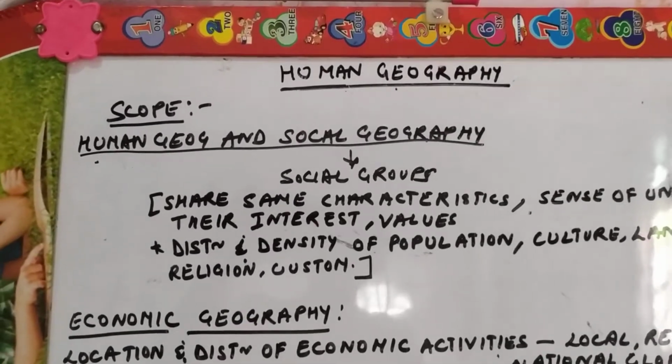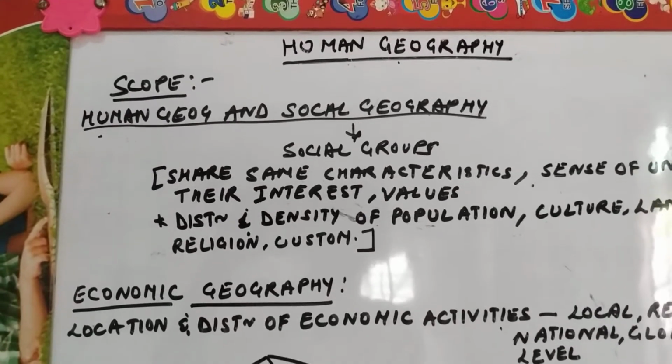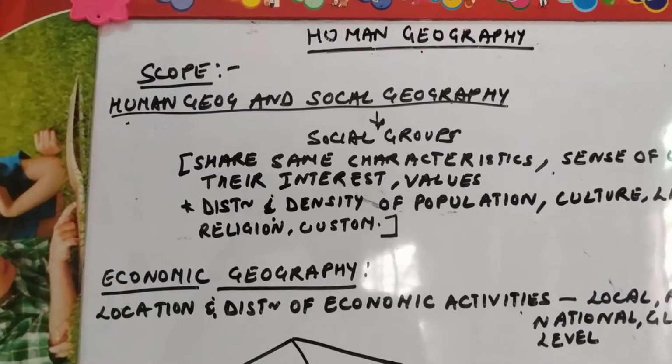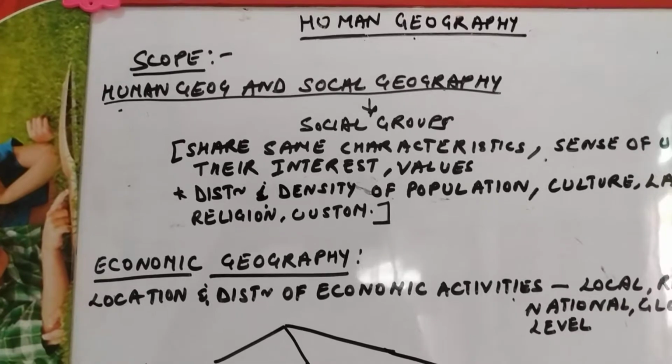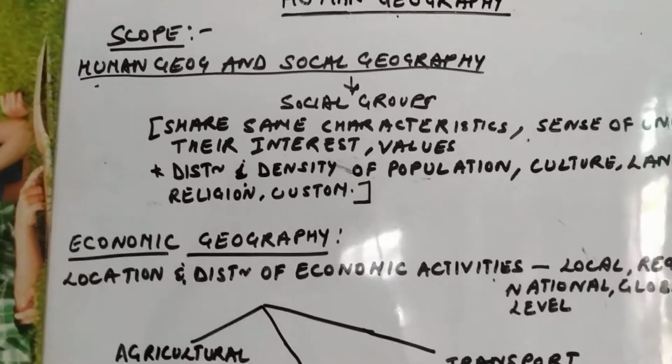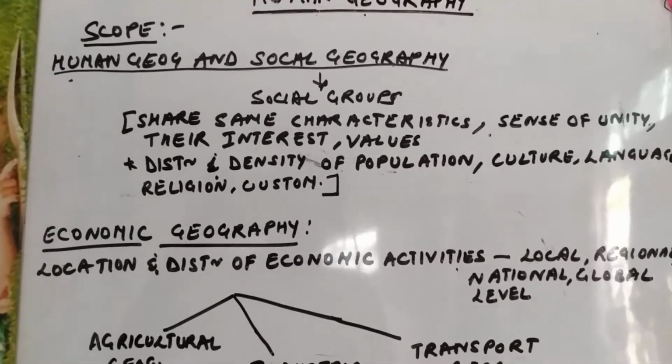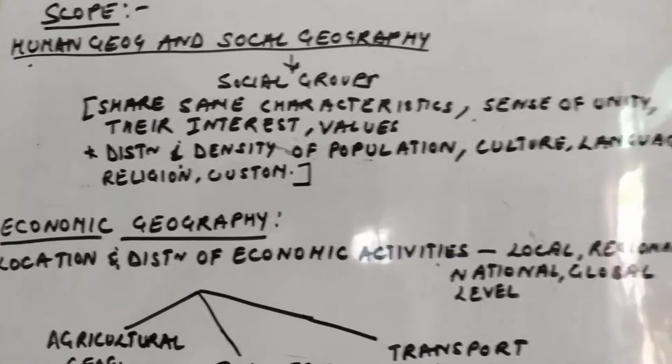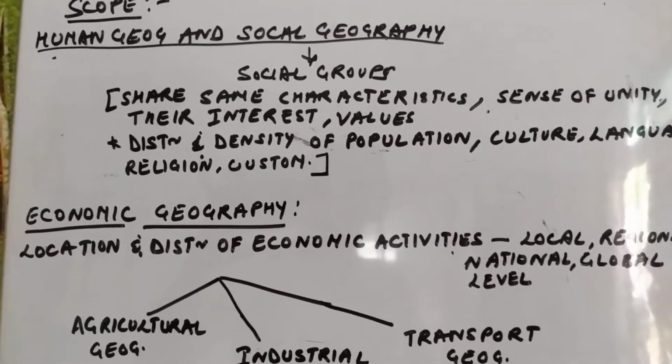Let's begin with the scope of human geography. That is how the different branches of geography become part of human geography. First we take social geography. In social geography, we study the social groups. Social groups of whom? Of human beings only.